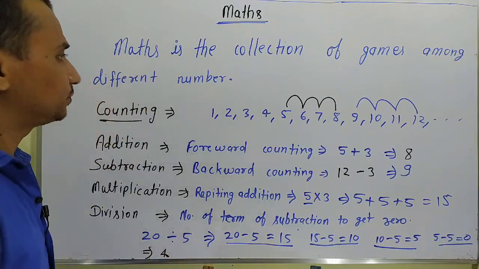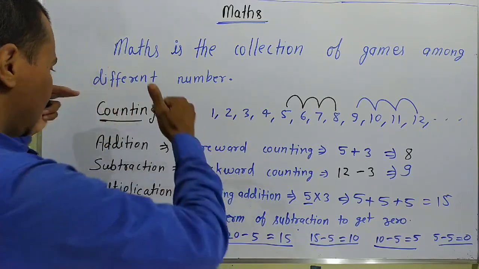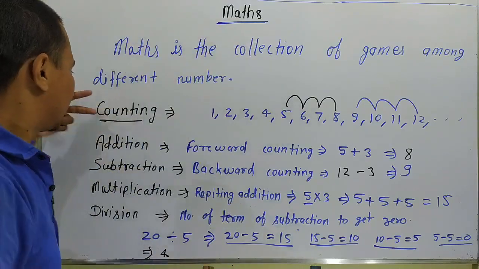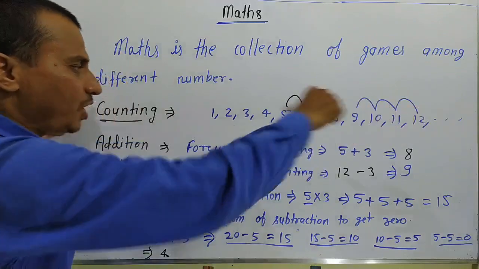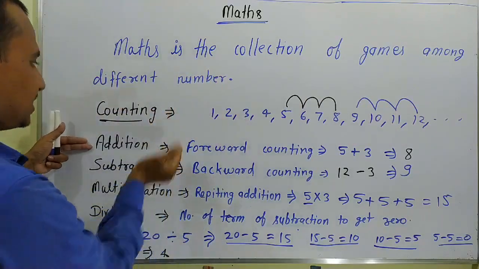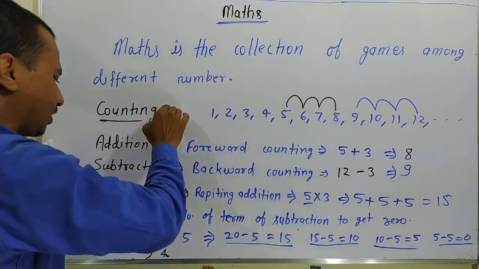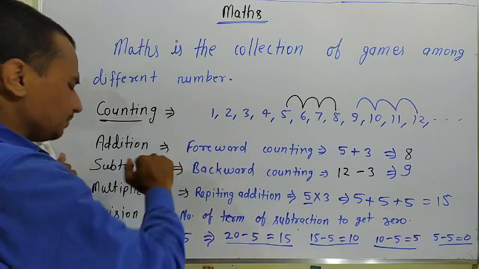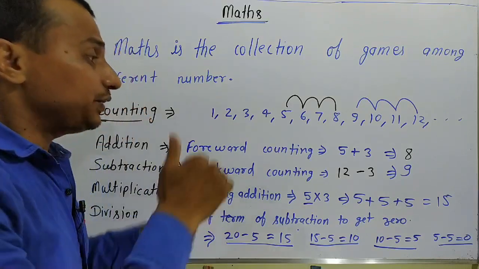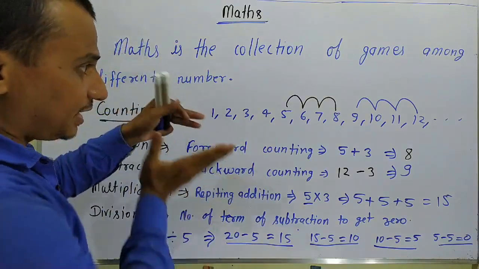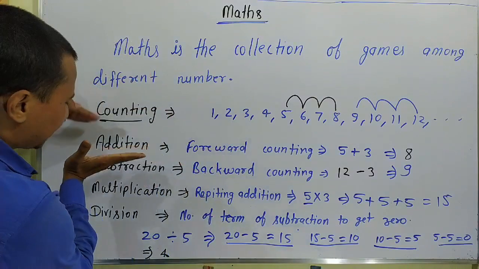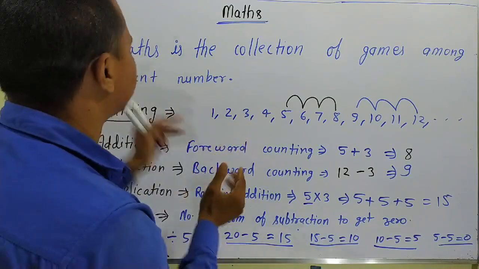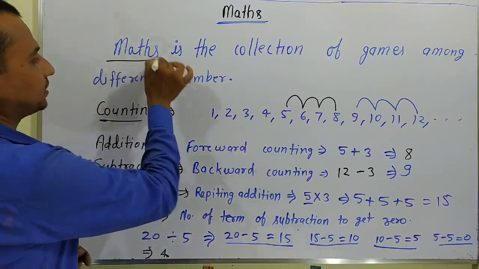I am only trying to explain the sequence of different games which we play in mathematics. Counting is the basic game, addition is forward counting, subtraction is backward counting, multiplication is repeating addition, and division is repeating subtraction. In this way, we can understand all the games sequentially. The collection of these games is called maths.